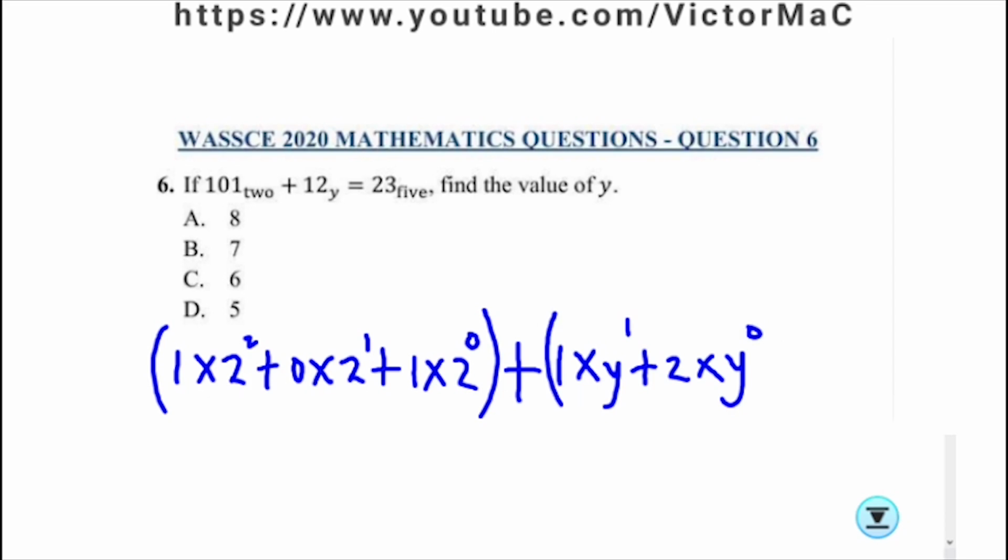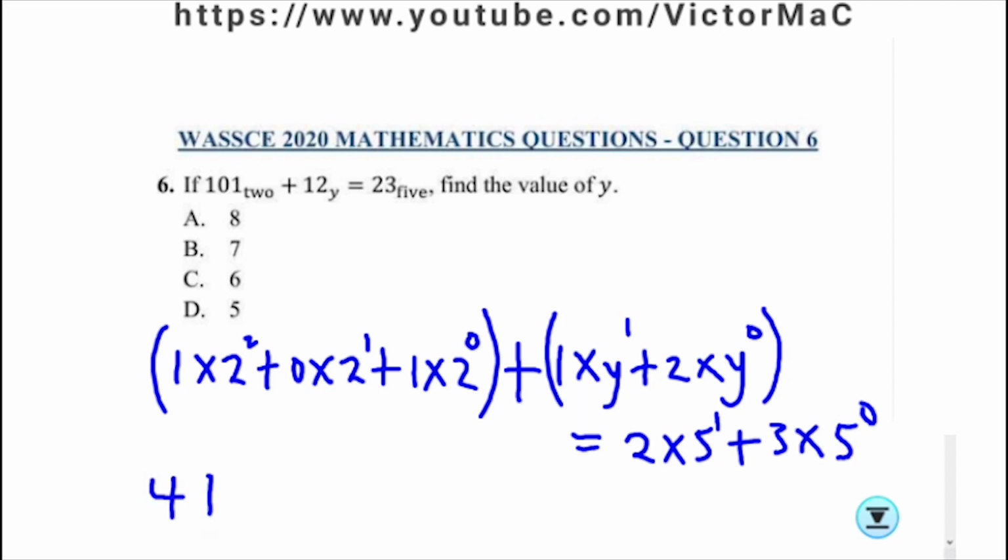This is equal to 2 times 5 plus 3 times 5, also put our powers 0 and 1. Alright, let's start with the first bracket. 1 times 2 raised power 2 is 4. 0 times 2 raised power 1 is 0. And then 1 times 1, because 2 raised power 0 is 1. So 1 times 1 is 1.